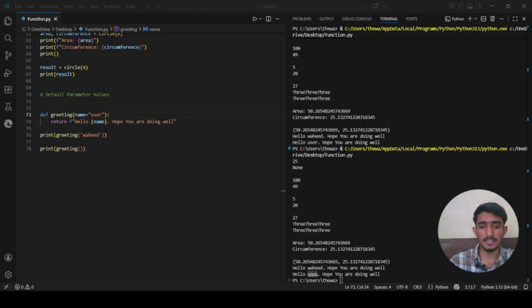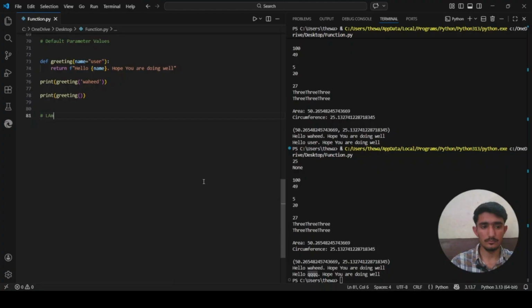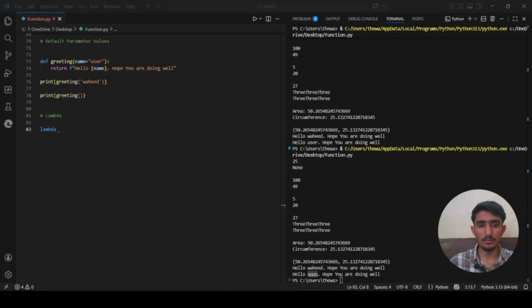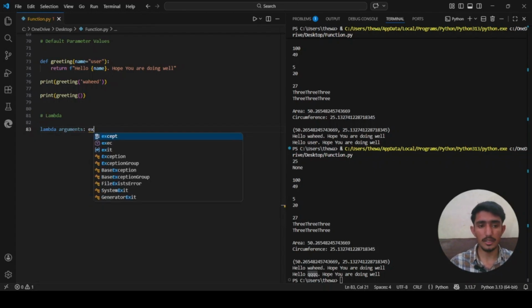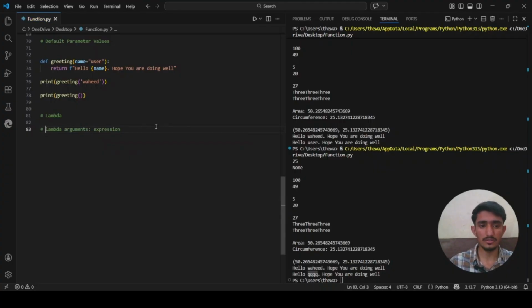The syntax is like this: we will write lambda, which is a Python reserved keyword for lambda functions. After that we write the arguments, whatever the arguments are, then a colon, then we will write our expression. Let me just comment it out. This is the syntax for the lambda function. First comes the lambda keyword, after that the arguments, then the whole expression.